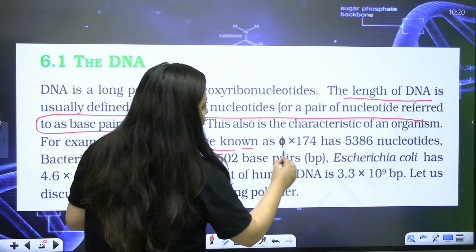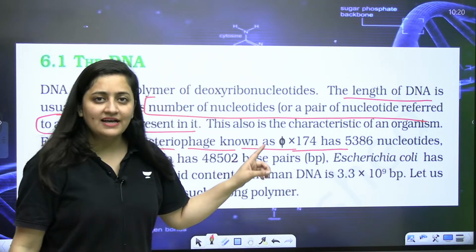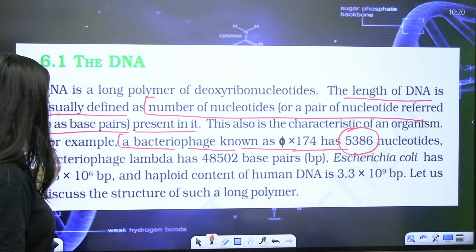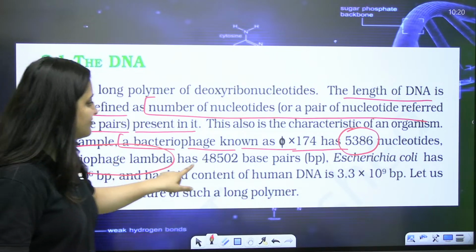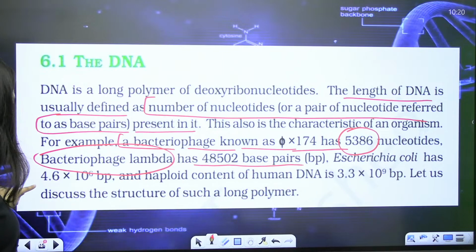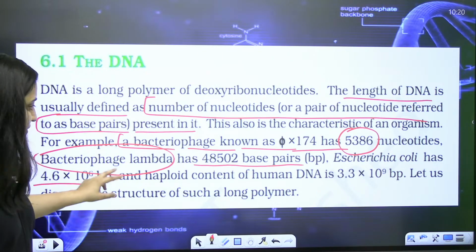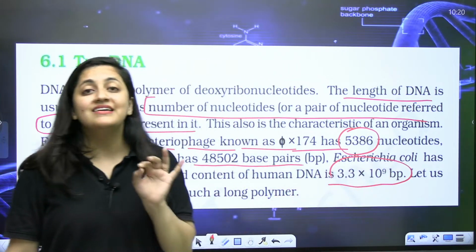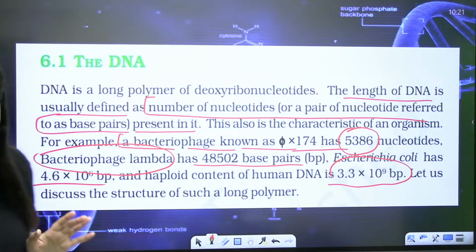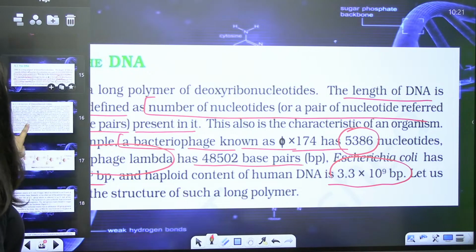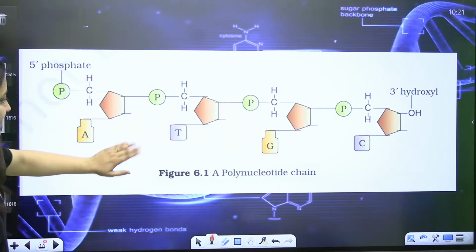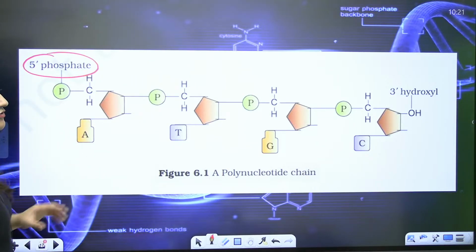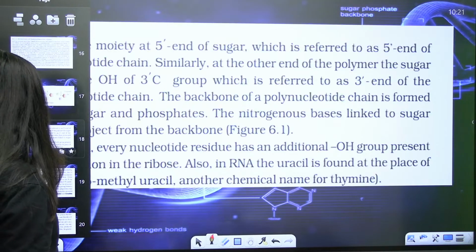A bacteriophage known as phi X 174 has 5386 nucleotides. Bacteriophage lambda has 48502 base pairs. E. coli has 4.6 into 10 raised to power 6 base pairs, and haploid content of human DNA is 3.3 into 10 raised to power 9 base pairs. This information is important. Clear, bache? This part we have already covered. So it's a polynucleotide chain. 5' is having free phosphate group, 3' is having the free hydroxyl group.